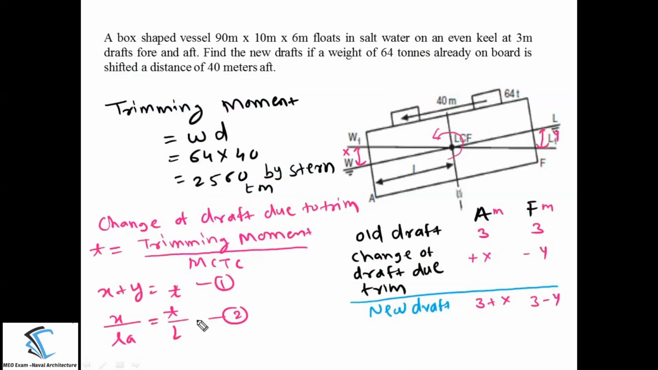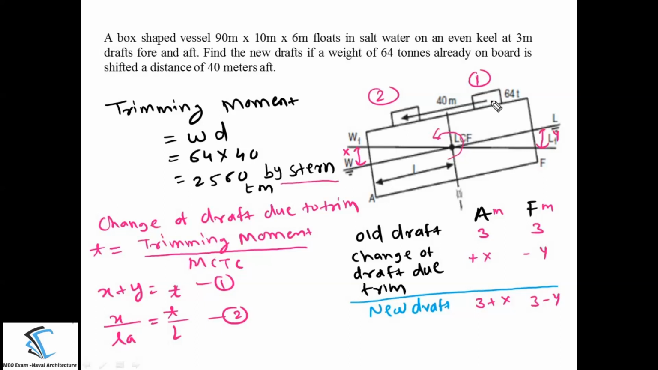Now you can find out the trimming moment because of shifting the mass from position 1 to 2 by using the same formula which we have just discussed, that is W into D. W is 64 into the distance traveled is 40. If you do this calculation, the answer will come 2560 tons meter. Now here the final movement which is generating is in anti-clockwise direction. It means that the after draft is increasing and the forward draft is decreasing. This condition means it is trim by stern condition.